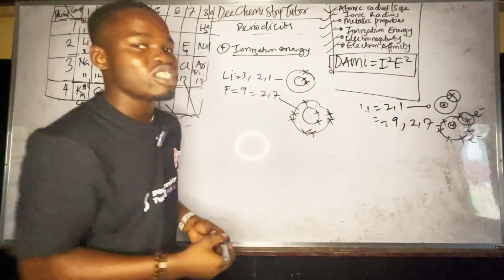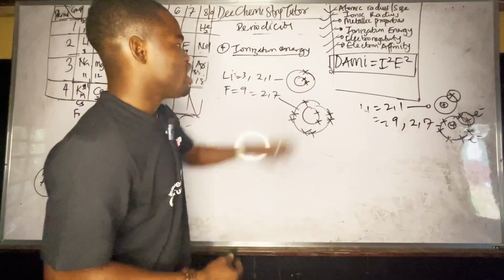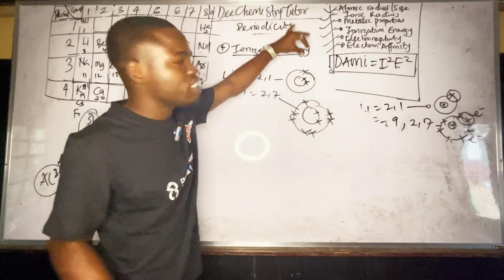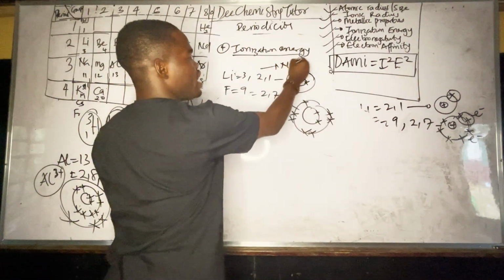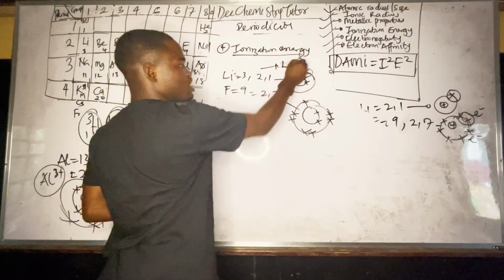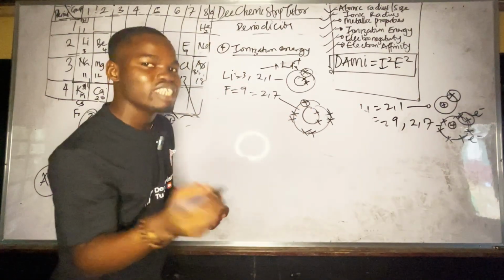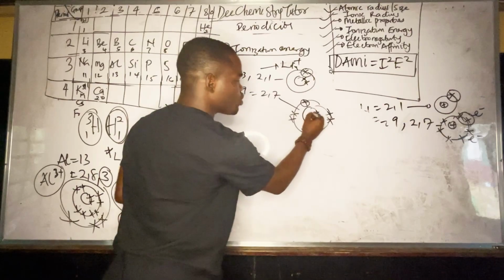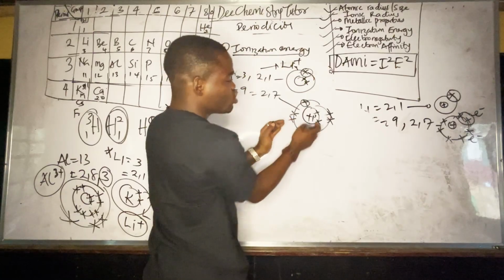That's why sometimes there's something called first ionization energy, second ionization energy, third ionization energy. Now look at it. The ionization energy here is just to remove this electron, so lithium can easily go to Li plus. But look at fluorine. To remove this electron is going to be hard. Why? There are a lot of electrons, and don't forget, the nucleus is positive.